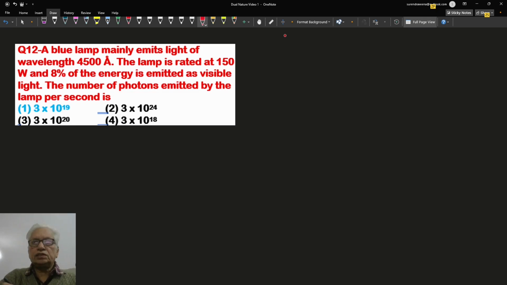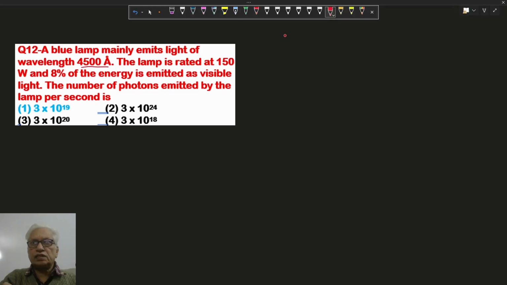In this question, a blue lamp mainly emits light of wavelength 4500 angstrom. The lamp is rated 150 watt and here 8% of the energy is emitted as visible light. We have to find out the number of photons emitted per second.